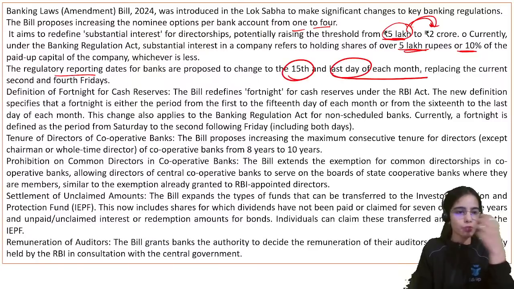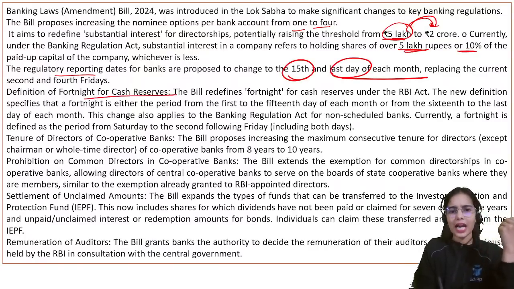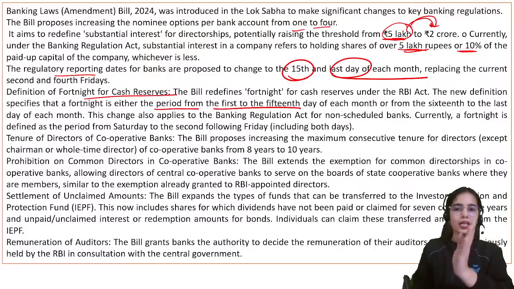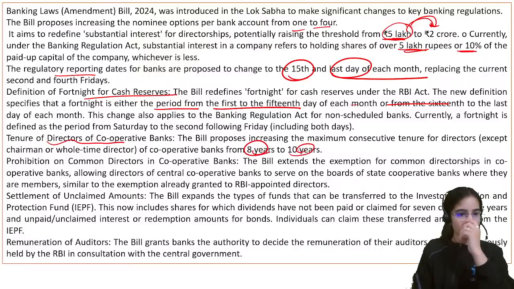the last day of each month. Fortnight for the cash reserves should also mean the period of 1st to 15th, that is till 15th, and from 16th to the last day of the month. Okay. Tenure of directors should be increased from 8 to 10 years, except for chairman and whole-time director.